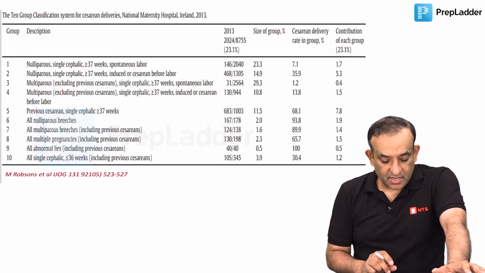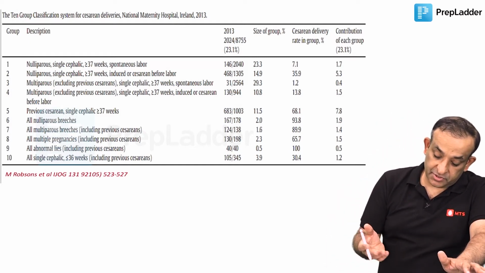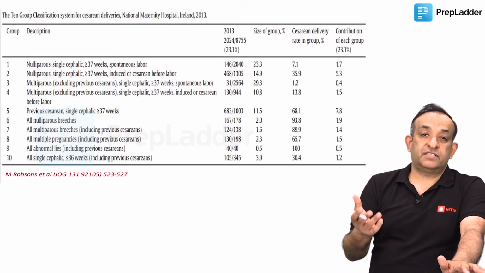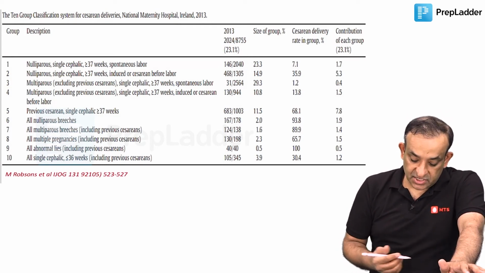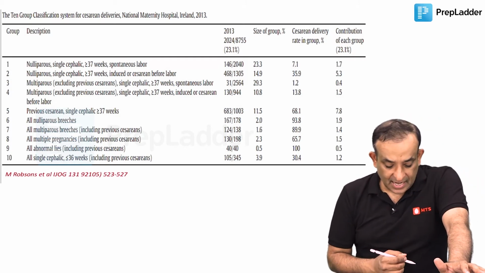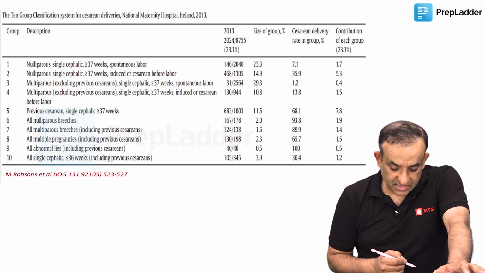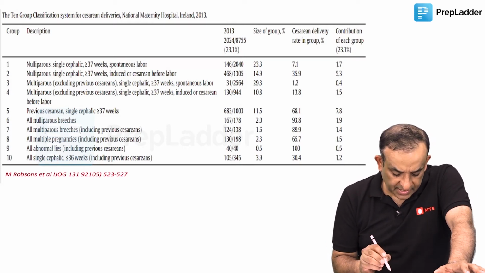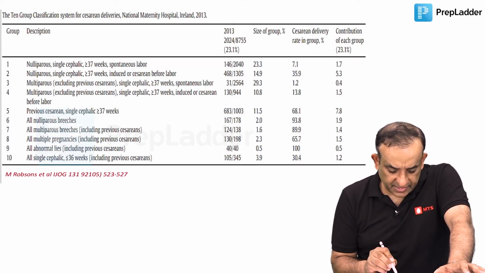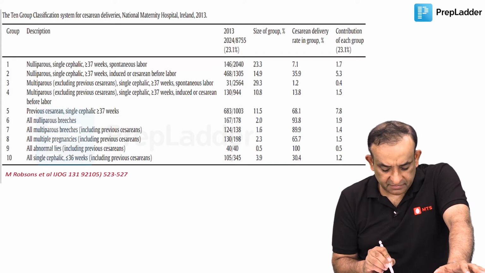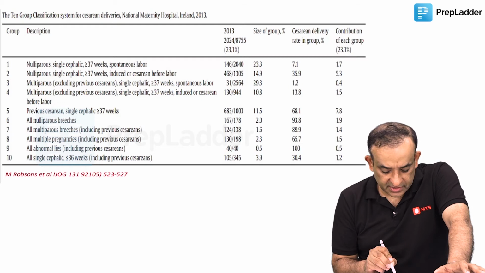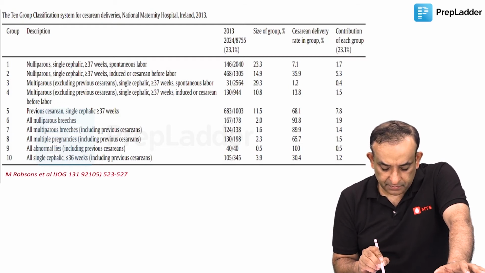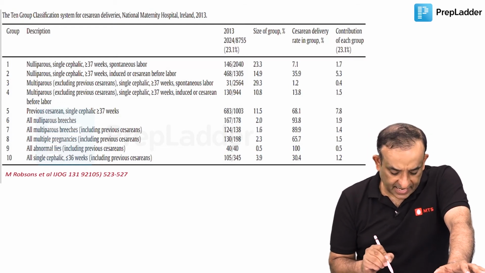Now, let me show you, I'm just giving you the paper in which this study and this audit system was first published, and that is the International Journal of Obstetrics and Gynecology, and this is from the National Maternity Hospital of Dublin, Ireland. So the category 1 is Nulliparous single cephalic more than 37 weeks in spontaneous labor, and Nulliparous single cephalic more than 37 weeks induced or cesarean before labor. So these are all the categories, all right.